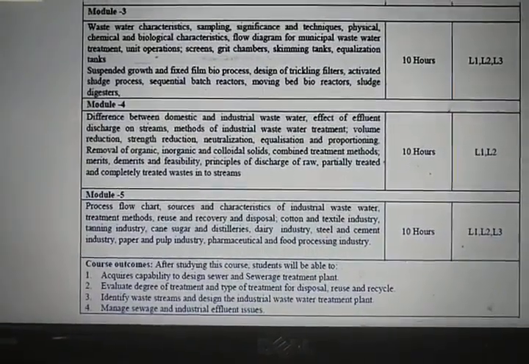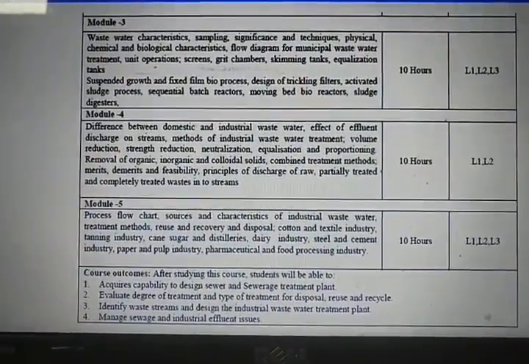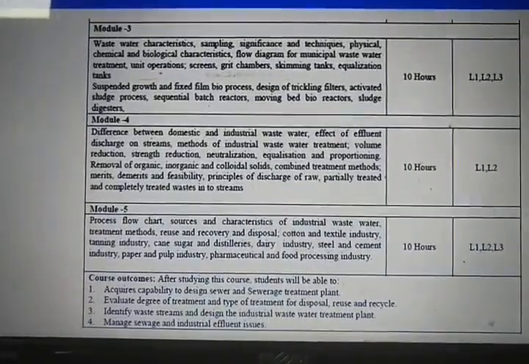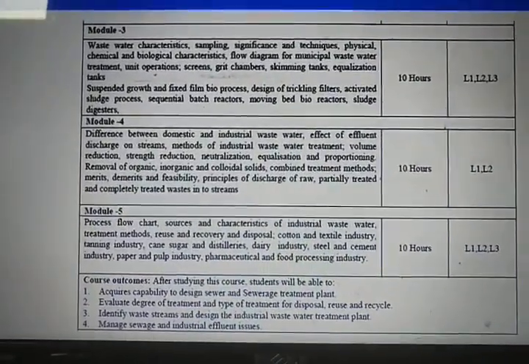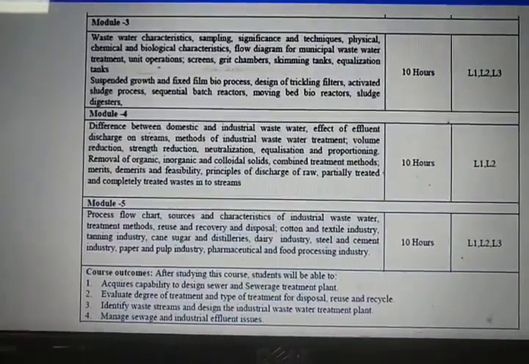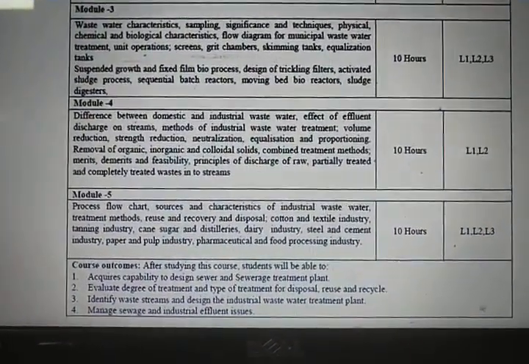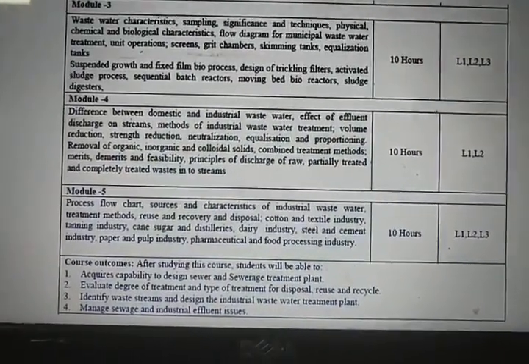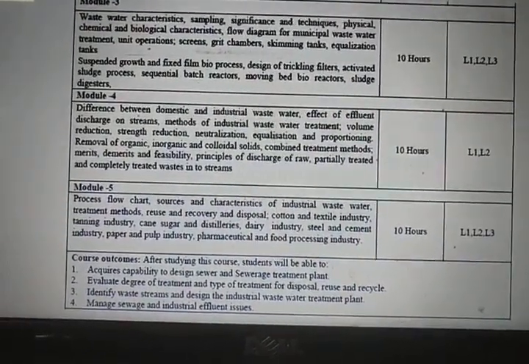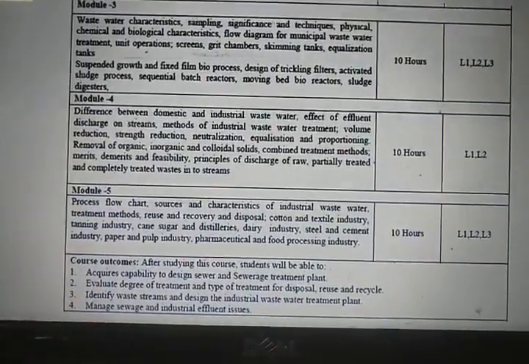Similarly, we'll study the different characteristics, and also the flow and the different units used in a typical municipal wastewater treatment plant. That is the various unit operations, like I told you: screens, grit chambers, skimming tanks, equalization tanks, and various types of biological treatment processes. Biological treatment processes in simple terms involve microorganisms to treat the wastewater. That means microbes will feed upon the organic matter present in the wastewater, and thereby improve its quality by reducing the organic load.